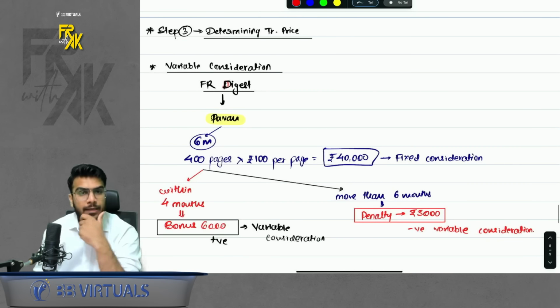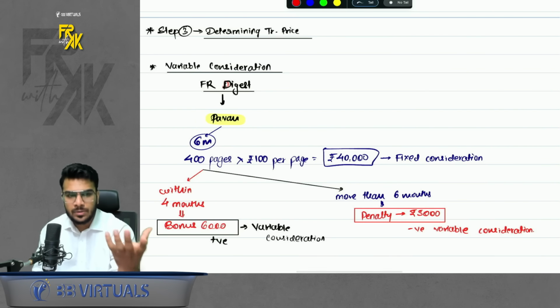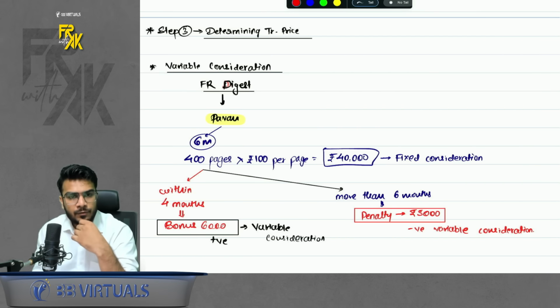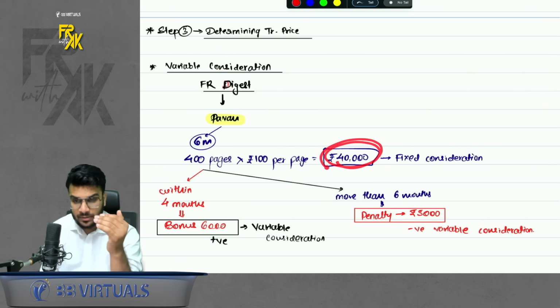Here it is. Let's say I told someone to prepare my notes, FR Digest. I call it FR Digest. My concept book is known as FR Digest. So I hired Pawan and I told him, you will work for me for 6 months and he will prepare my digest. So he told me, okay, he will charge 40,000 rupees.